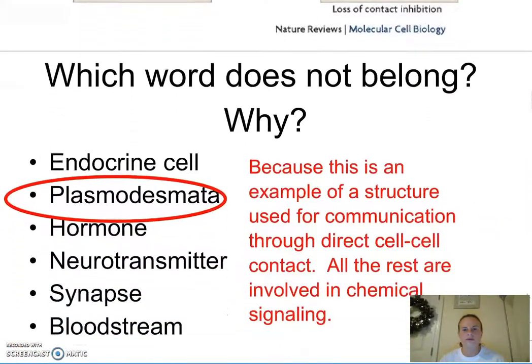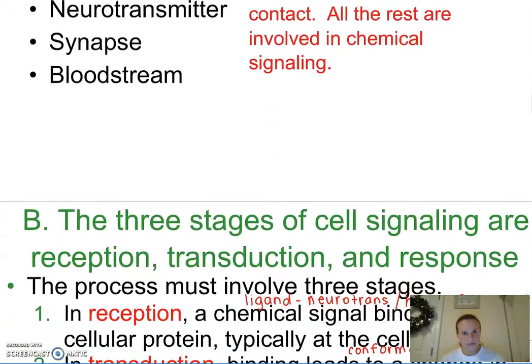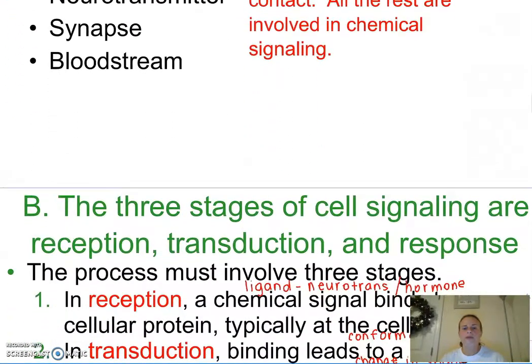Here's just a little review question. What doesn't belong? Plasmodesmata, because that's an example of a structure used for communication. All the rest are involved in chemical signaling. Next, we're going to talk about the three stages of cell signaling, which we alluded to when we did our activity today.